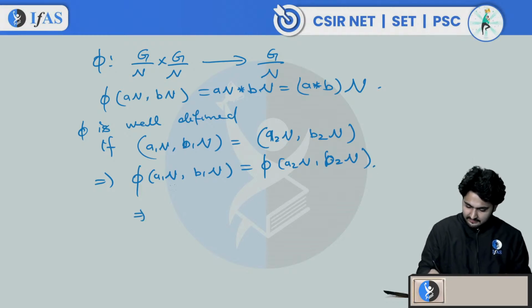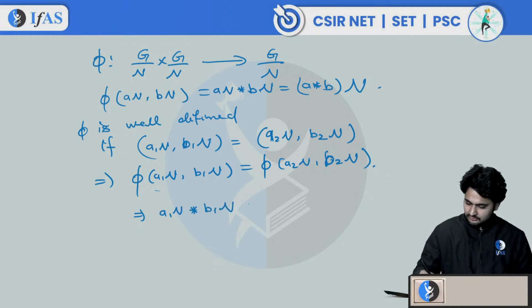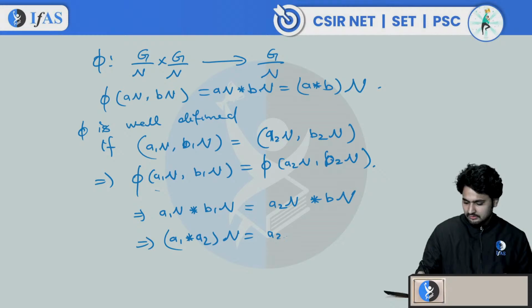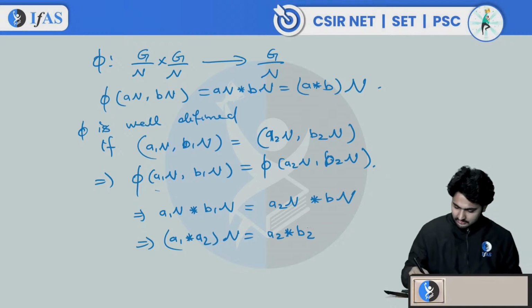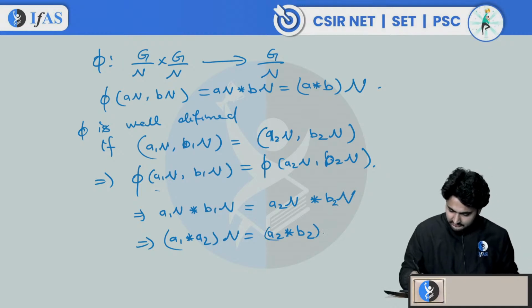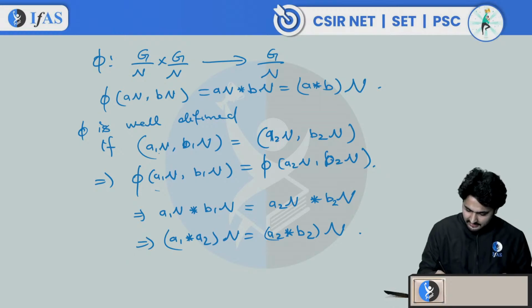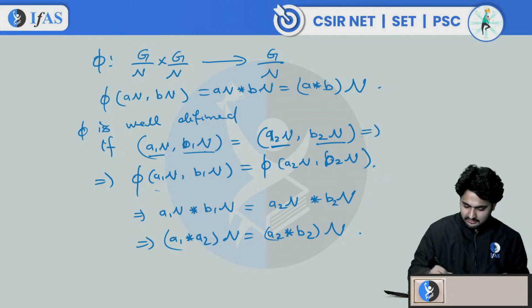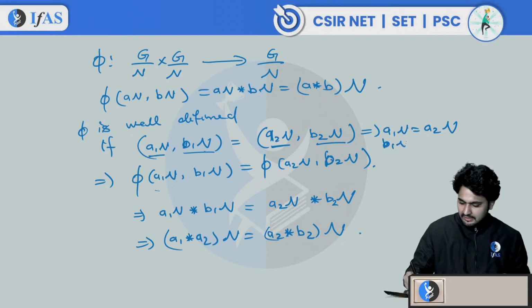What does it mean? It implies that A1n star B1n should be the same as A2n star B2n, correct? Or you can say that A1 star B1n is equal to A2 star B2n. So what we are considering here: A1n comma B1n equals A2n comma B2n implies that A1n is equal to A2n and B1n is equal to B2n.